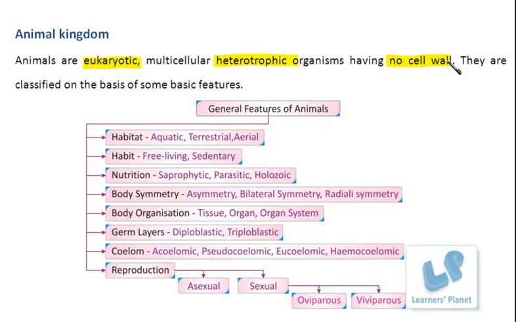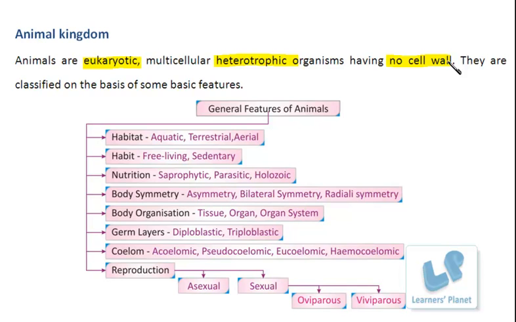Now, as I said, the basic features are eukaryotic, multicellular, heterotrophic, and no cell wall. Multicellular means what? They are made up of many cells. Now, how are these cells organized? What type of body organization is there among these cells? All these basic features will help to subclassify the animals.